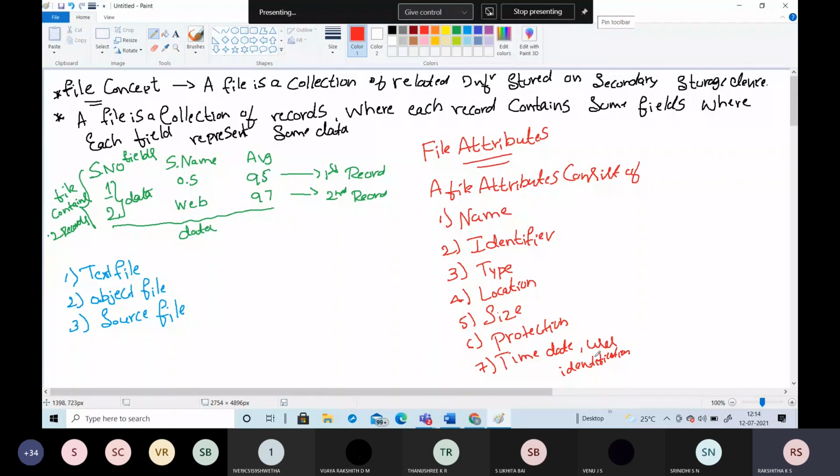Okay, so the next concept is file operations. Can anyone tell which operations we can do on a file?